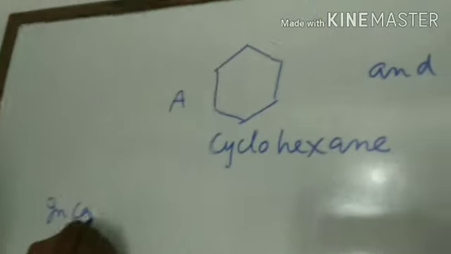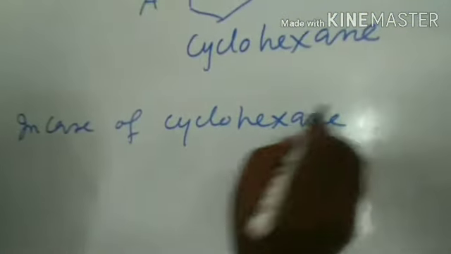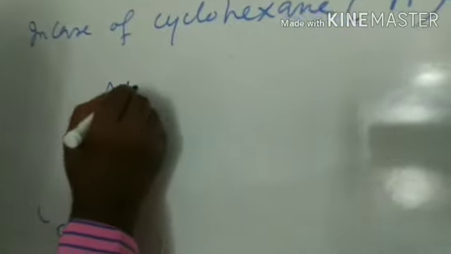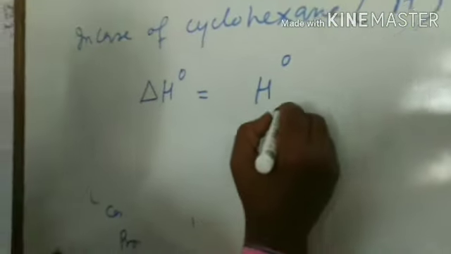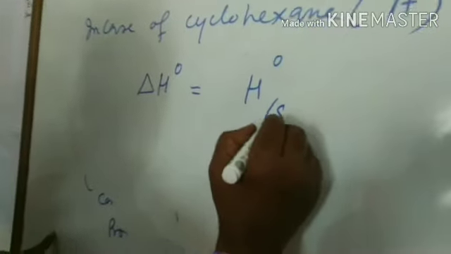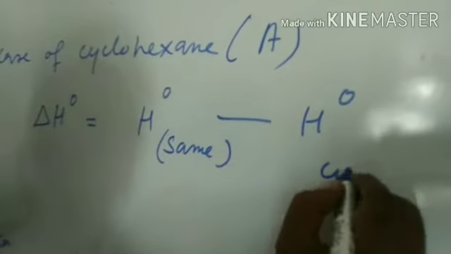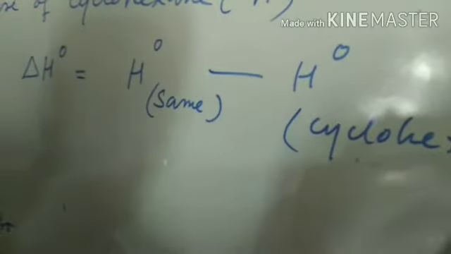Now see, in case of cyclohexane, which is marked A, the delta H0 is equal to heat of the product, this is same, minus the reactant, your cyclohexane, heat content of cyclohexane.